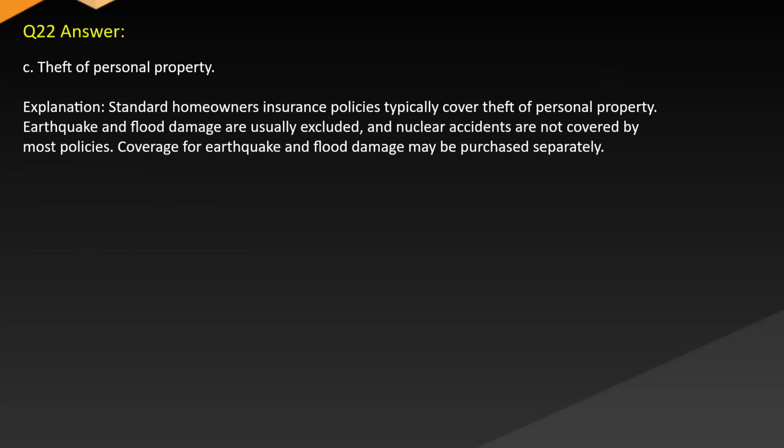Answer: C. Theft of personal property. Explanation: standard homeowners insurance policies typically cover theft of personal property. Earthquake and flood damage are usually excluded, and nuclear accidents are not covered by most policies. Coverage for earthquake and flood damage may be purchased separately.